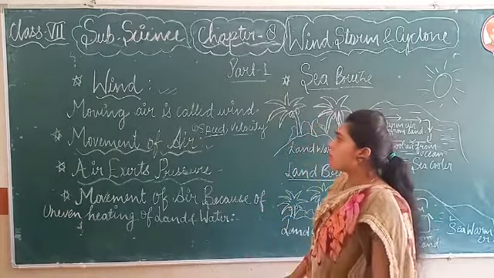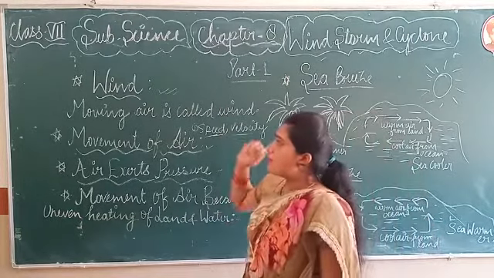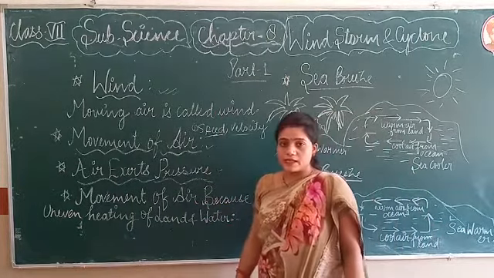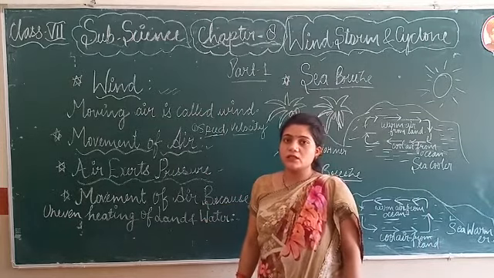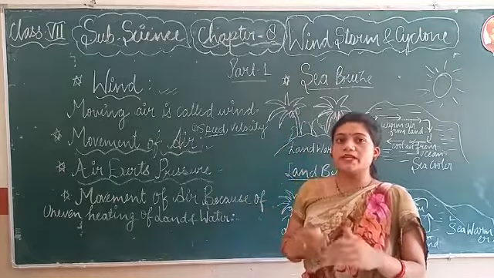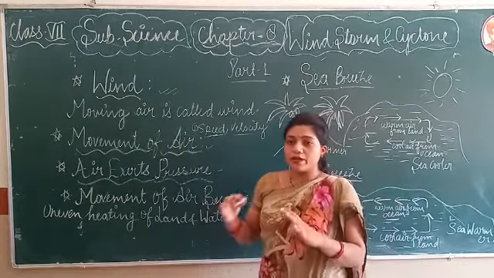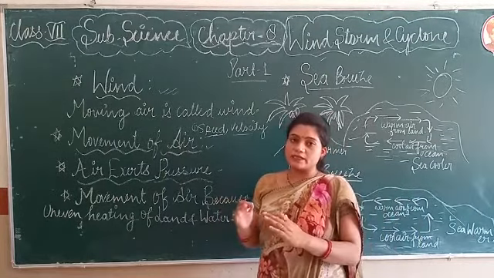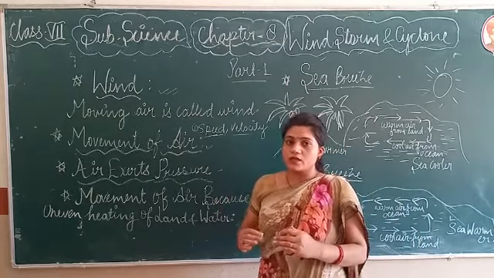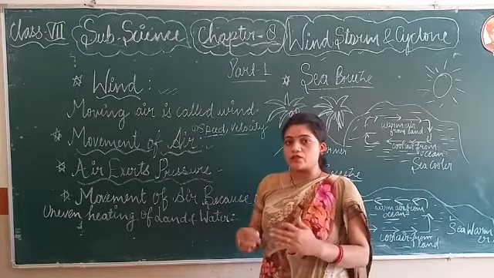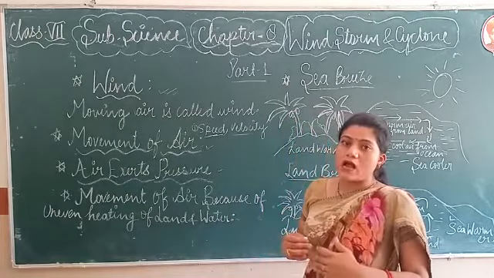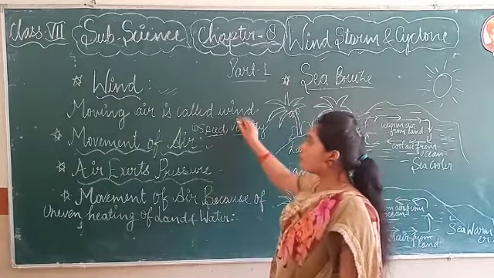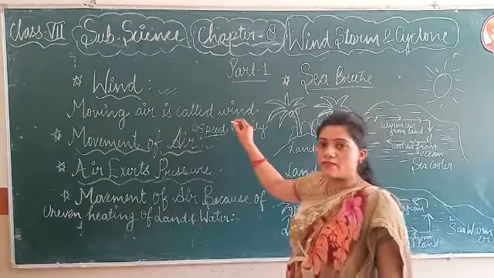Now, the best example for wind is a windmill. All of you have seen a windmill. Windmill क्या होता है? जब तेज हवाएं चलती हैं तो windmill अपने आप घूमने लगते हैं. They start moving. So when they move, it shows that the wind is flowing with a high speed. Everyone understood what is wind?